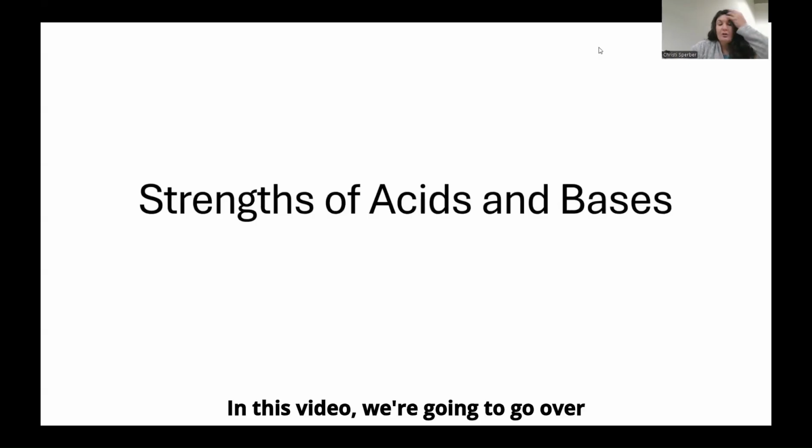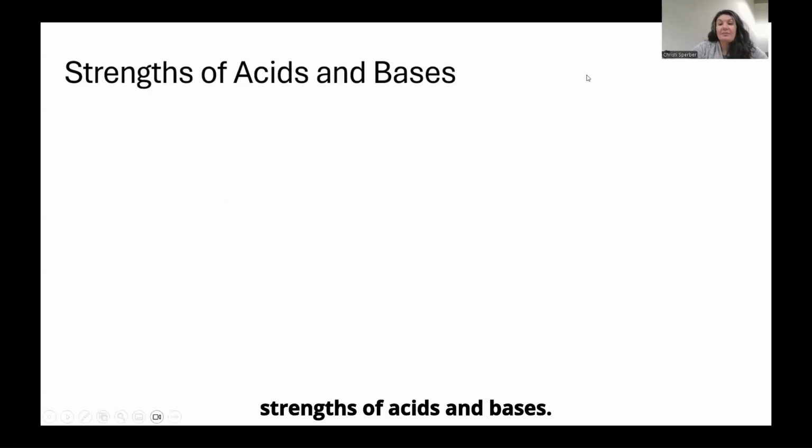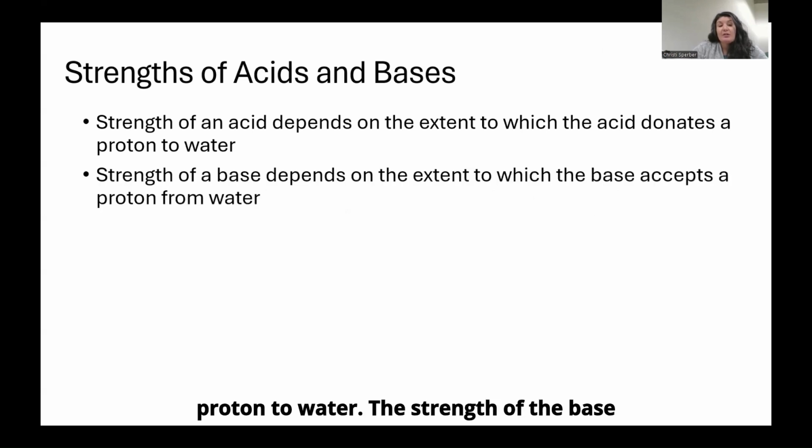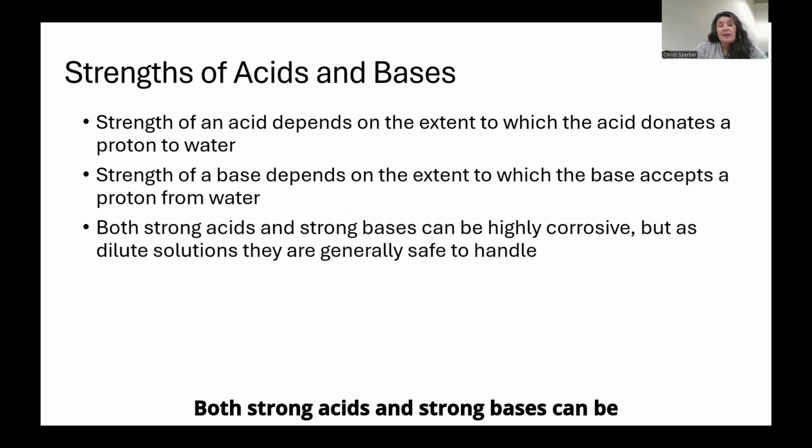In this video, we're going to go over strengths of acids and bases. The strength of an acid depends on the extent to which the acid donates a proton to water. And the strength of a base depends on the extent to which the base can accept a proton from water. Both strong acids and strong bases can be highly corrosive, but as dilute solutions, they are generally safe to handle.